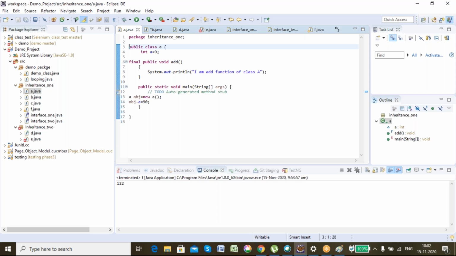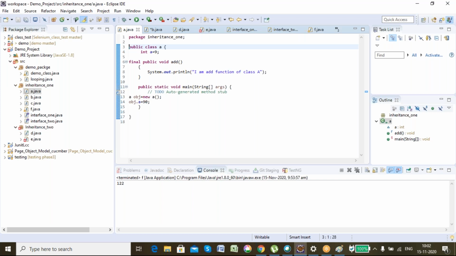Very important interview question: difference between abstract class and interface. An abstract class can have both abstract and non-abstract methods, and a class can inherit only one abstract class, but a class can inherit one or more interfaces. That is the second difference.